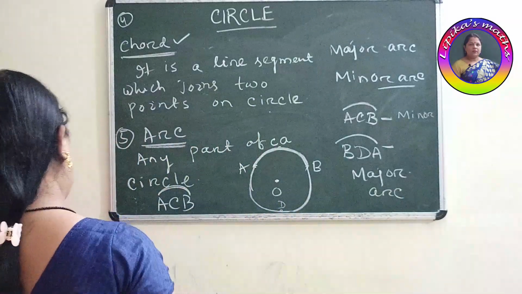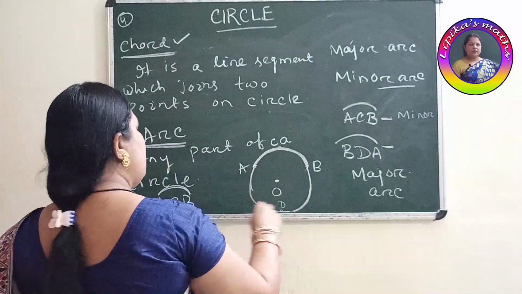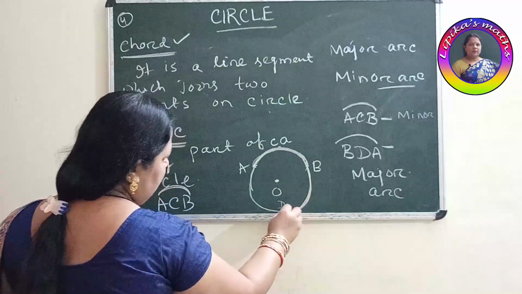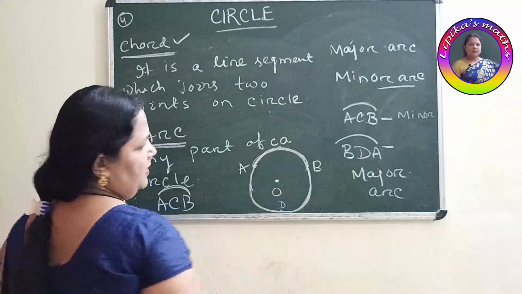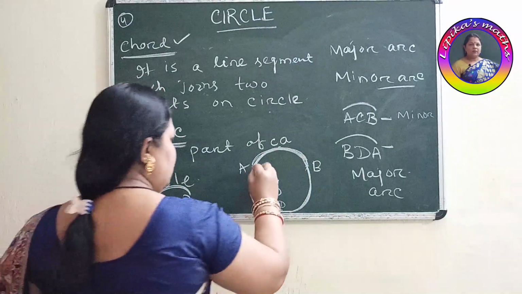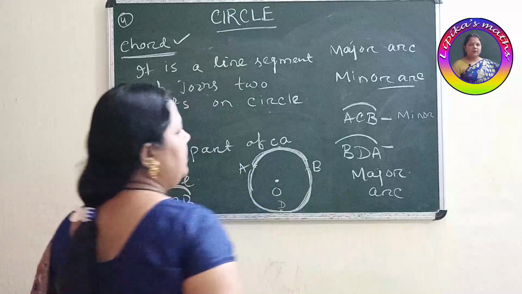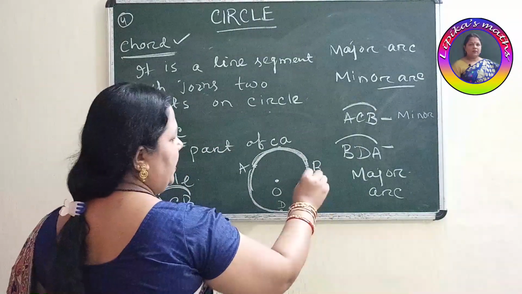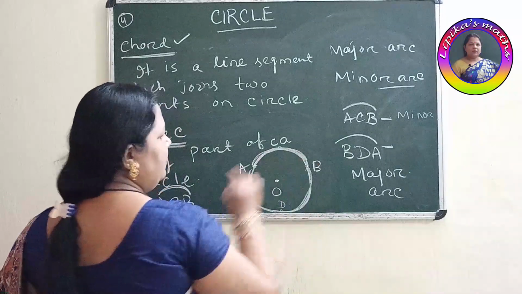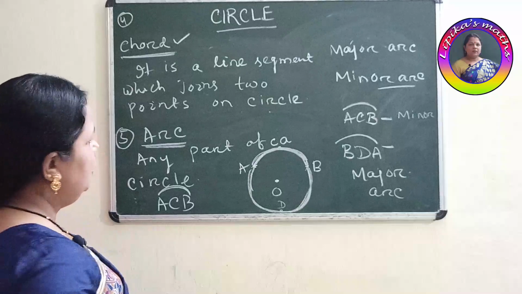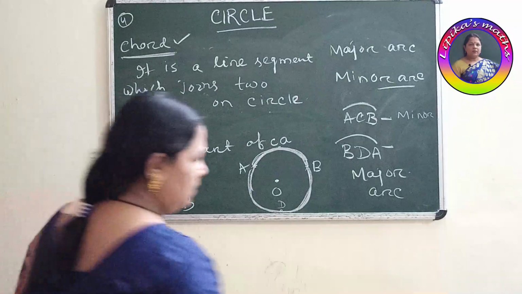So here we are getting two unequal parts. This part is very small and this part is larger than this. So this is your minor arc, and this part is your major arc having 3 points A, D, B. Here the two endpoints are A and B, and here also endpoints A and B. So this is about your arc.